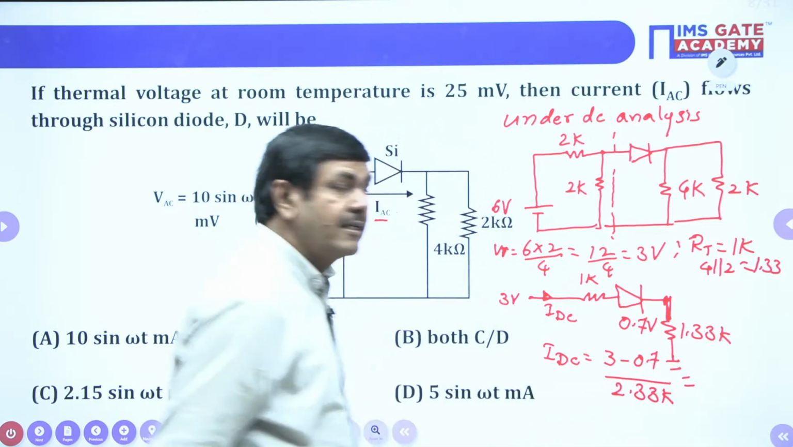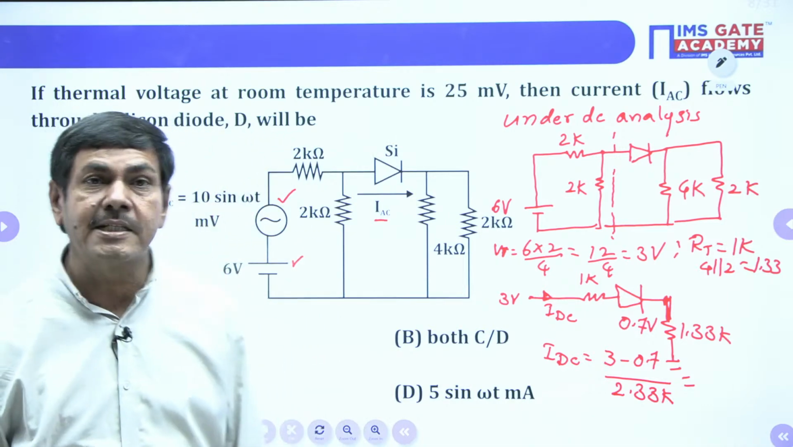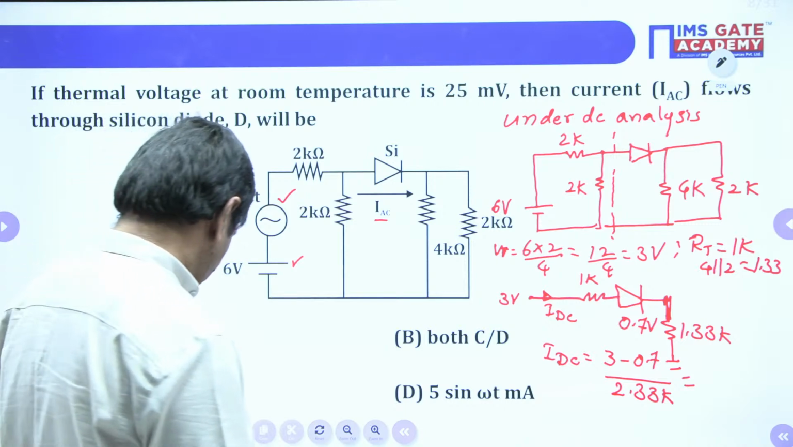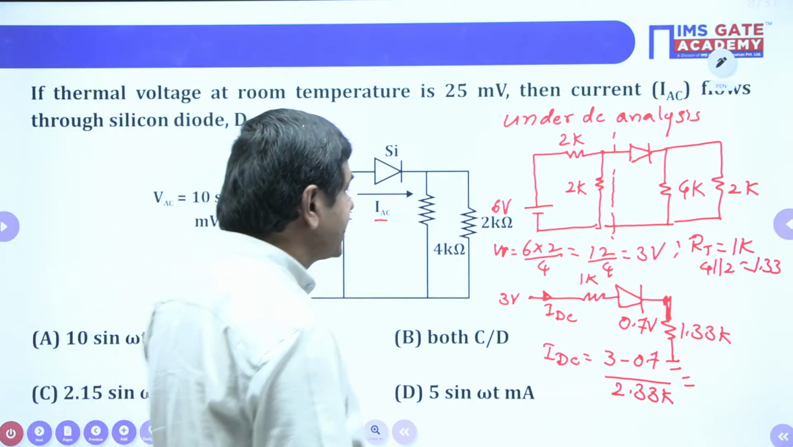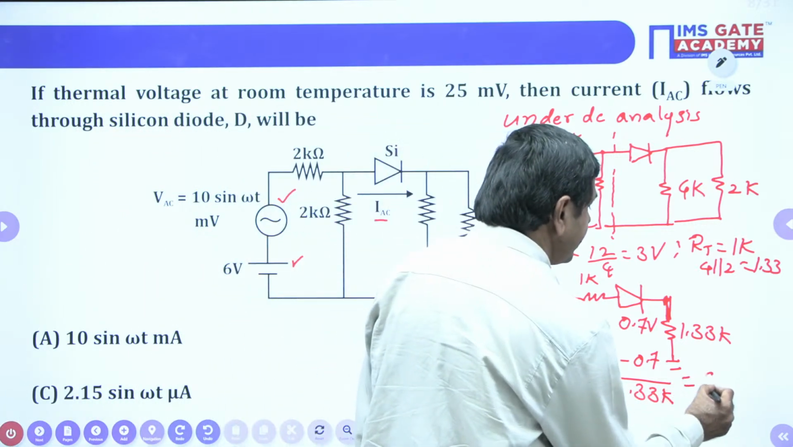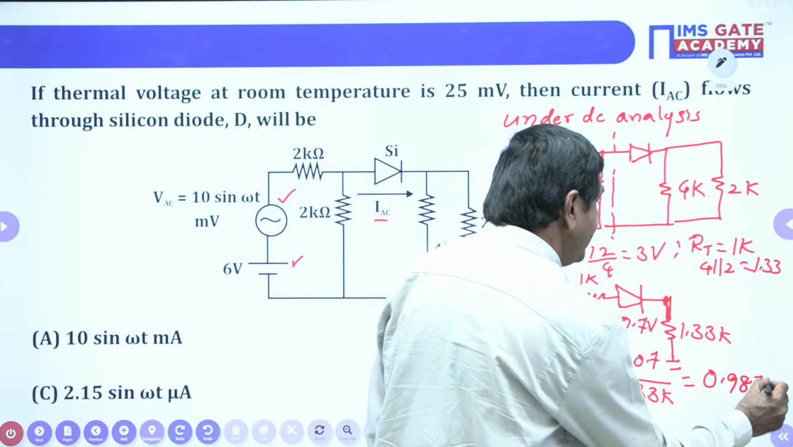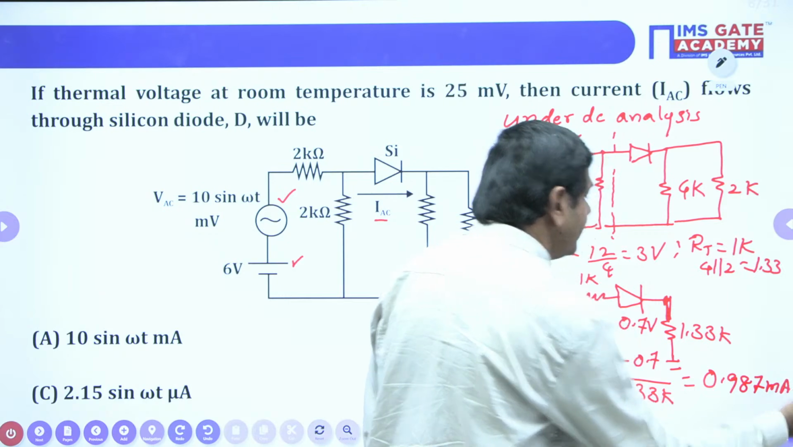Use the calculator, you will get the IDC. What IDC is available from this network? Can anybody tell me? IDC equal to how much? 0.987 is available. 0.987 milliamperes of current is possible here.